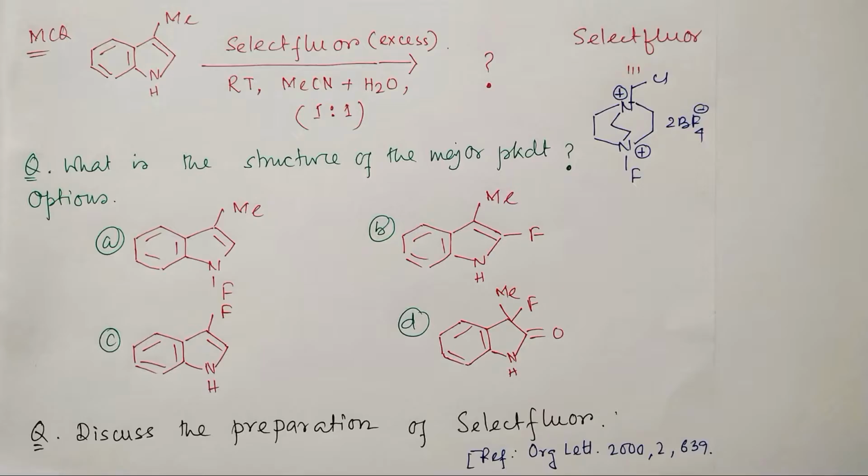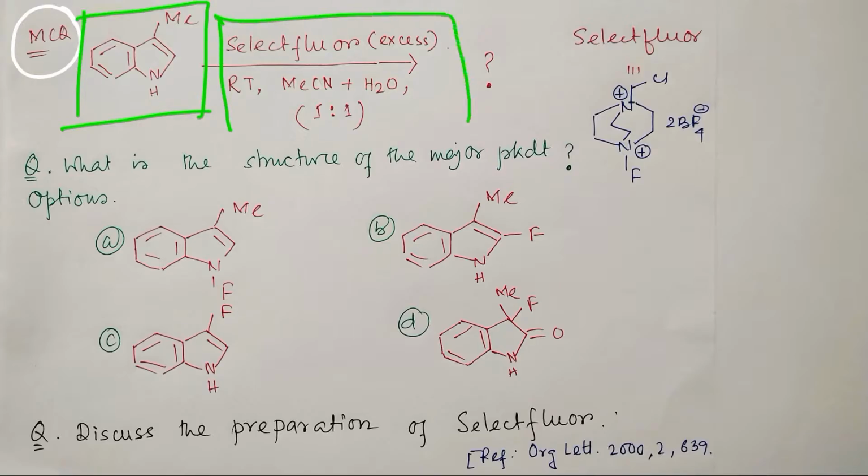So today we are going to discuss an important MCQ on a specific field, that is electrophilic fluorination. For that purpose I have selected a problem, which is written in front of you. See, this is a 3-methyl indole reacting with Selectfluor. With excess Selectfluor, what is the major product?